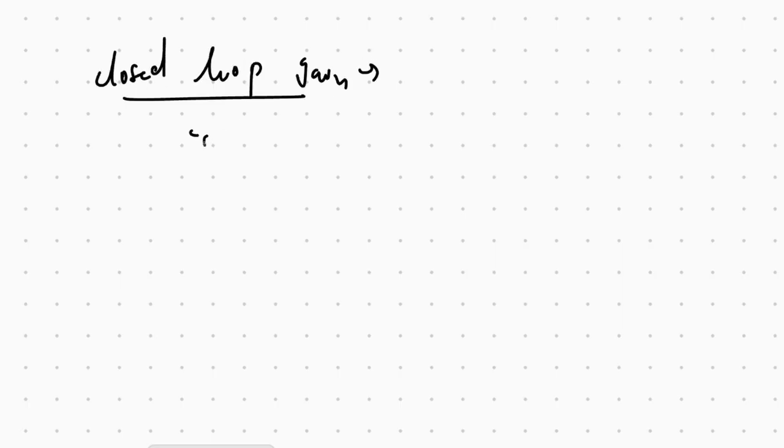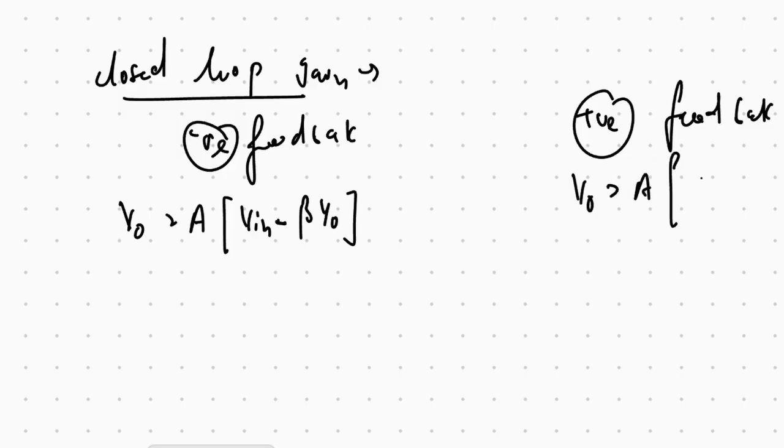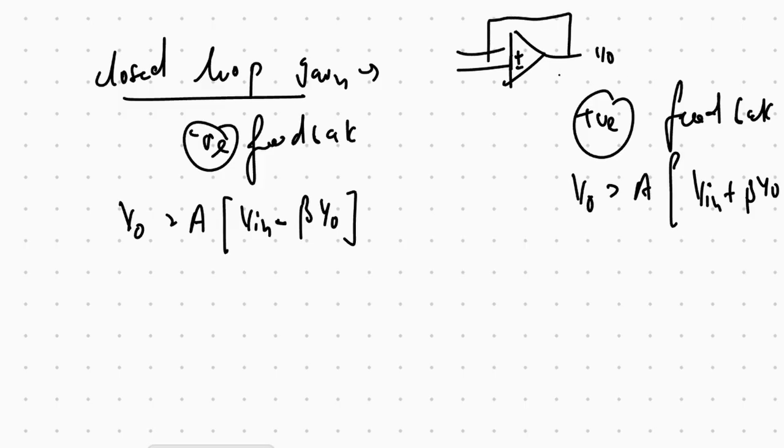We have two types of feedback: negative feedback and positive feedback. If V output is fed to the positive terminal, then it is positive feedback.